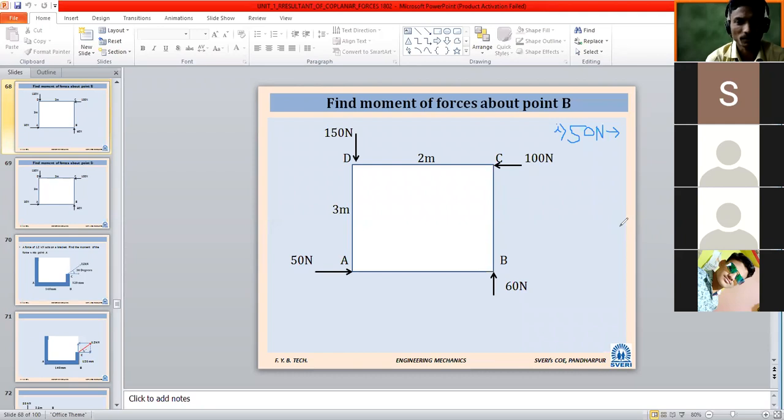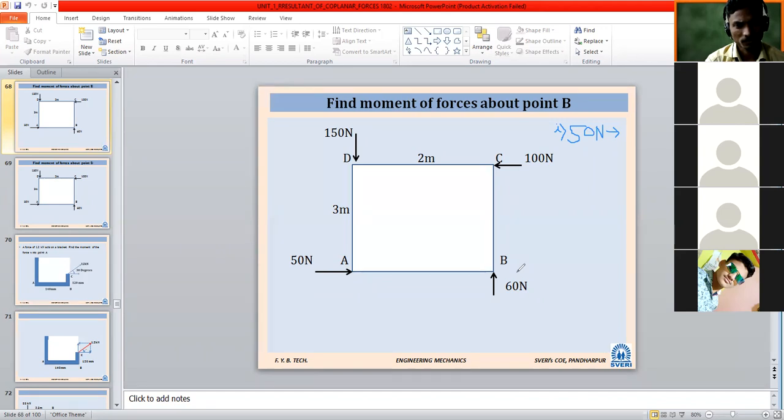Why is it 0? The 50 Newton force acts at A, and the force is parallel to the line through point B, not clockwise or anti-clockwise. This is one of the special cases we have seen: if the line of action of the force is extended, does it pass through point B?